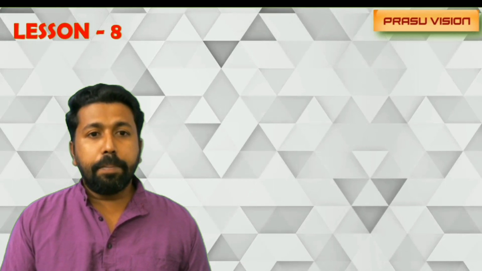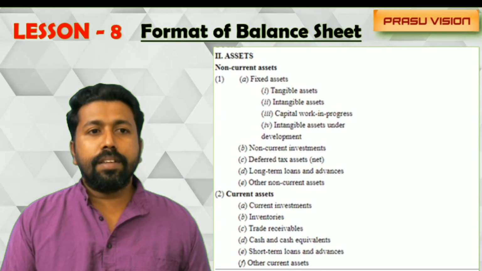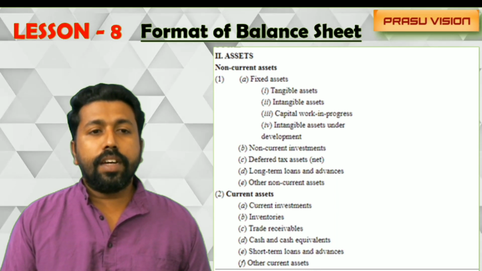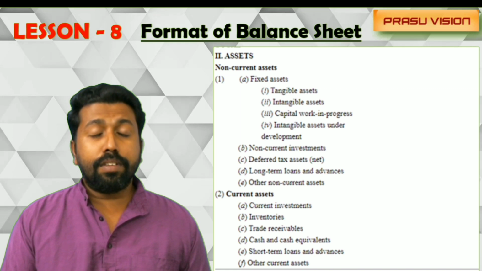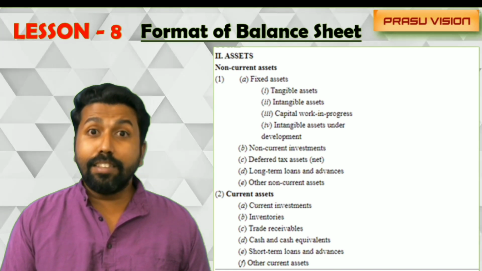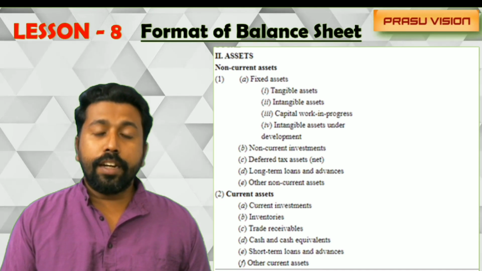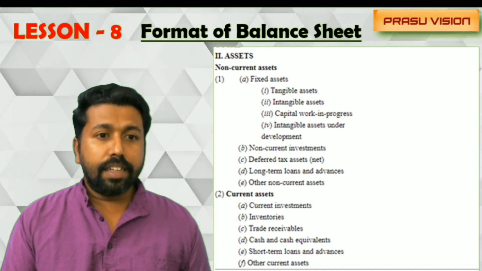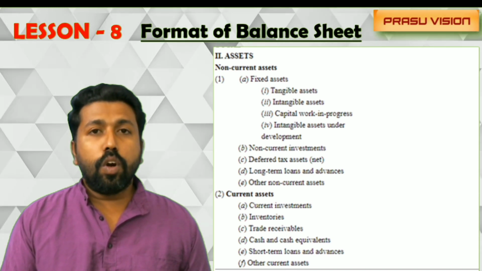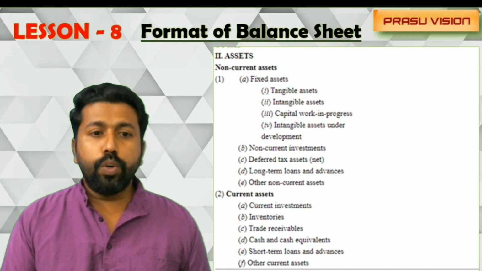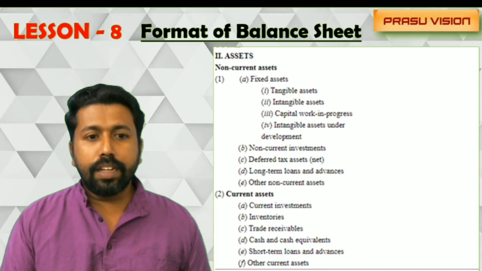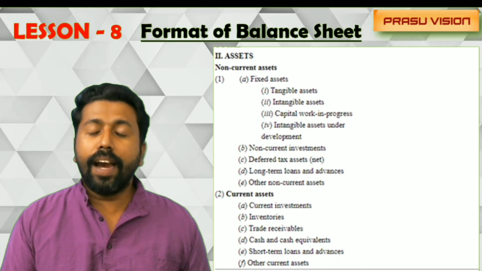So moving to the second part, there we have to remember the assets. Non-current asset and current asset are the two categories. Non-current asset includes fixed asset, fixed asset includes tangible and intangible asset, capital work in progress, intangible asset under construction, non-current investment, deferred tax asset, long-term loans and advances provided by the company, other non-current assets. And the current assets include current investment, inventories, trade receivable, cash and cash equivalents, short-term loans and advances, other current assets.